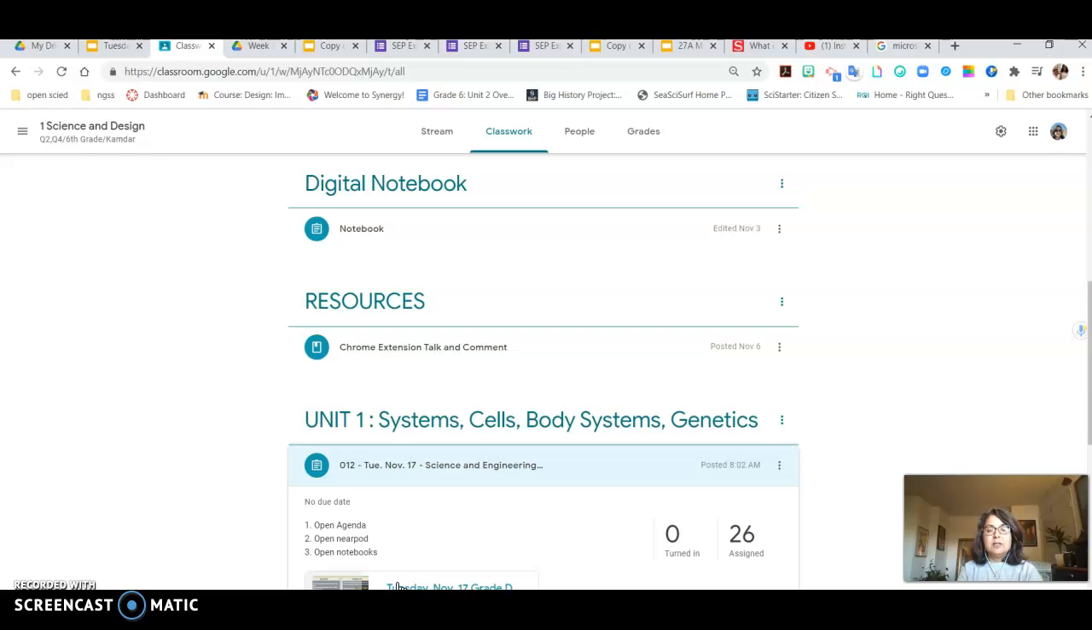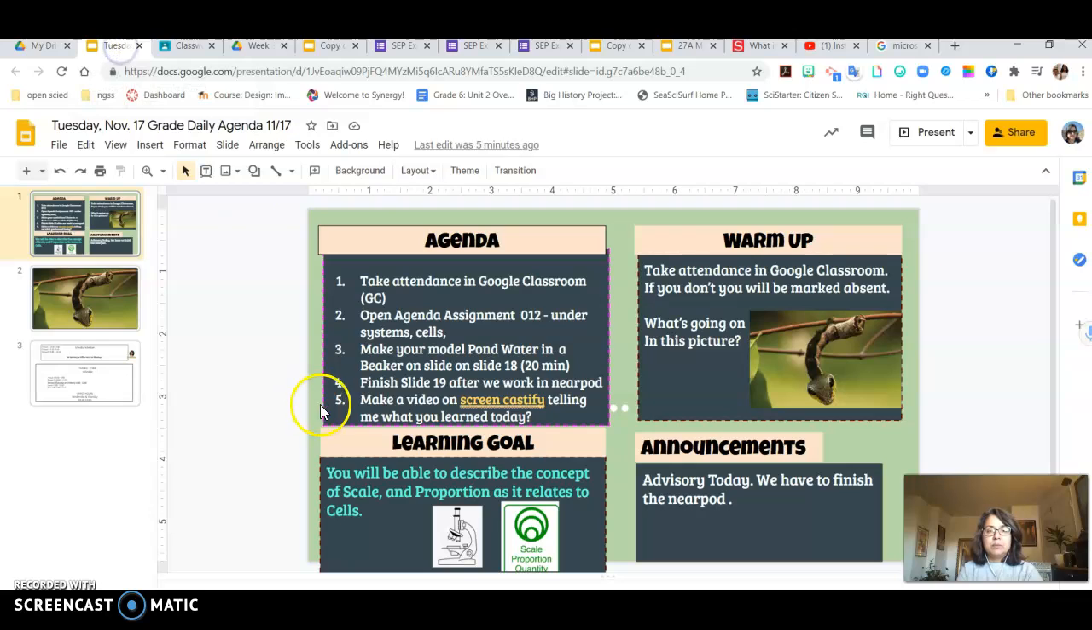Once you open your agenda, you will notice that if you look at step 3, you will be working on slide 18 in your digital notebook, and you will finish slide 19 after we do Nearpod together in class. After you're done with those two slides, 18 and 19, then you will create a screencastify explaining what you learned today. Okay, that's kind of like your exit ticket.